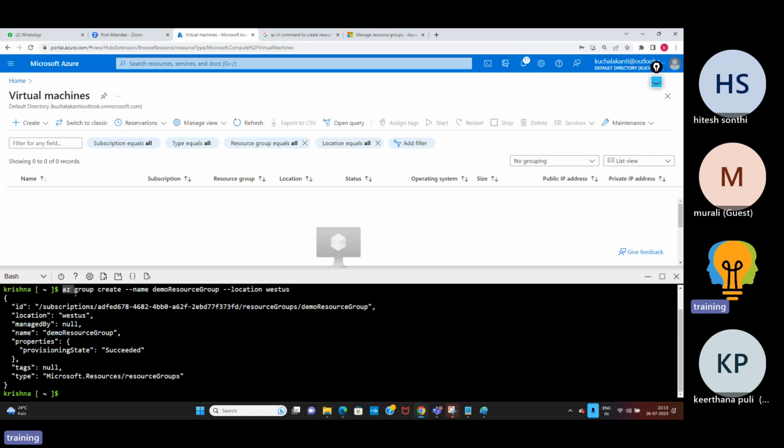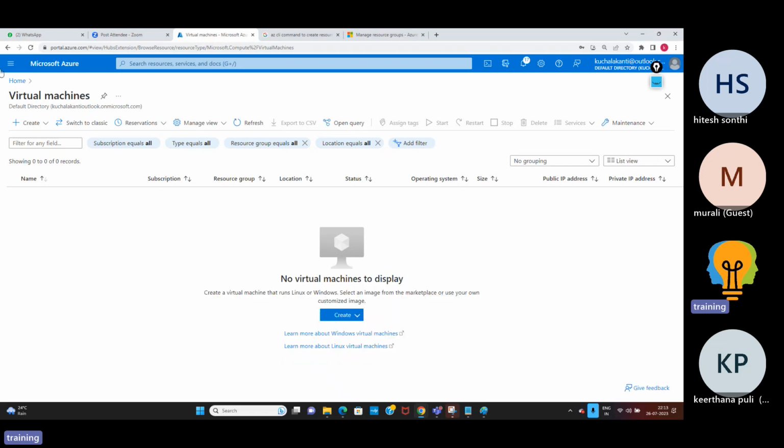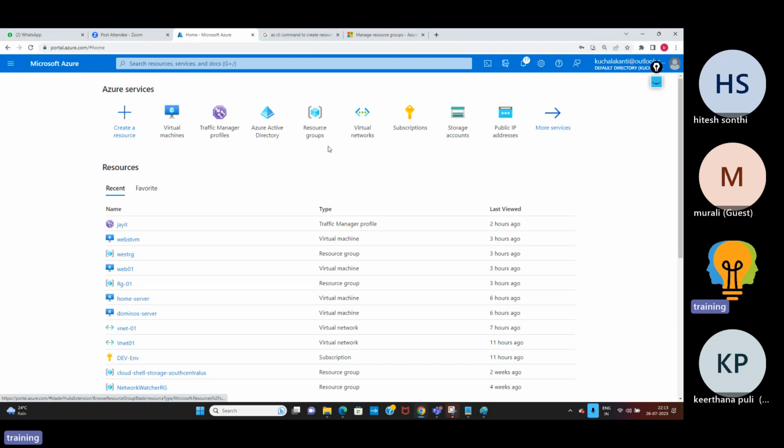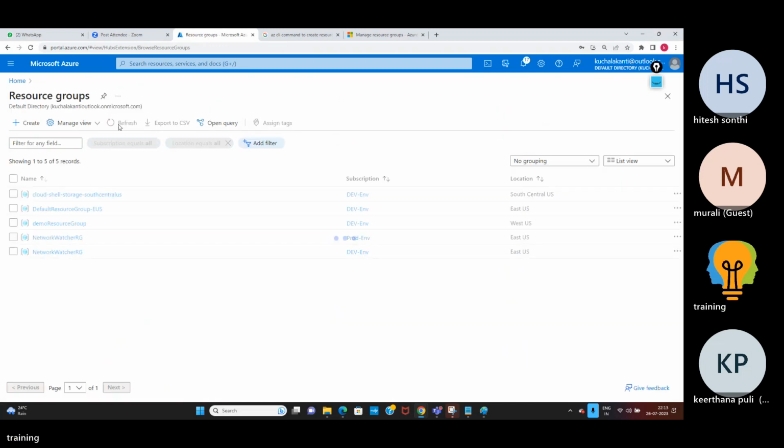What is this? az group create with the name demo resource group. Location is West US. I'll close it. Azure resource group, and you can see the resource group is created by default. So what it does exactly, when I run my script, it immediately created the resource group.